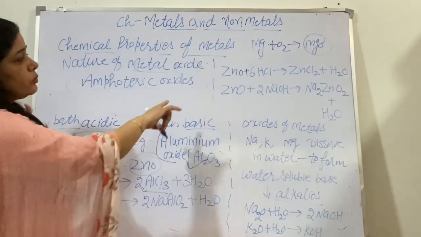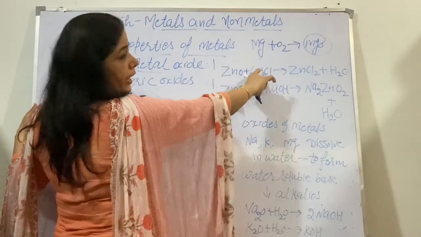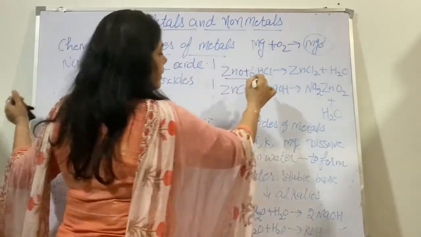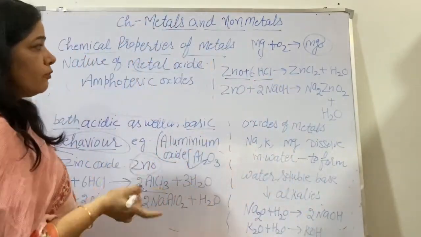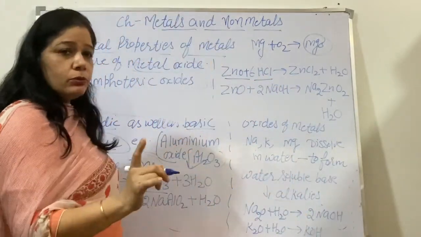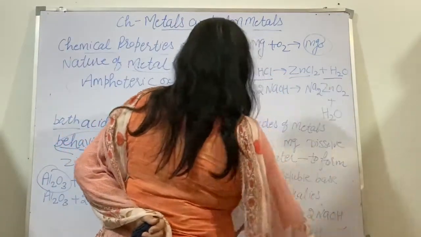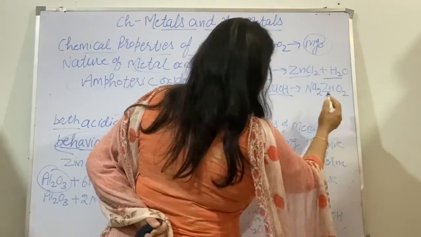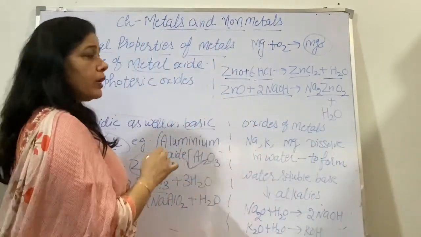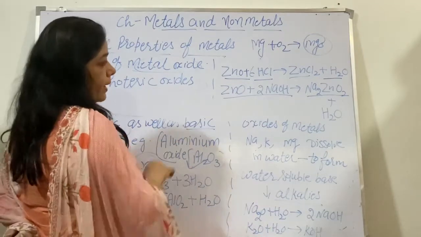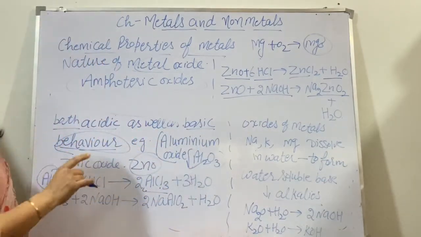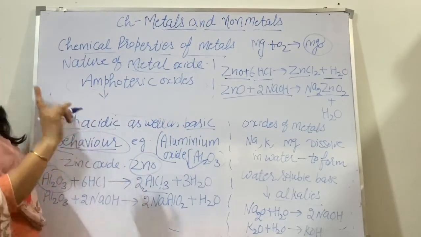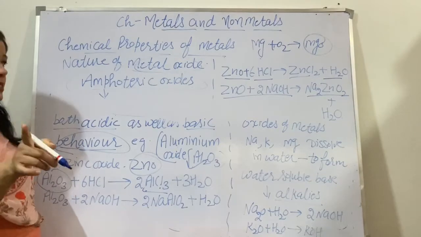Now the example of zinc oxide. As I told you, the two examples are aluminium oxide and zinc oxide. Now I am showing zinc oxide with hydrochloric acid and sodium hydroxide. As zinc oxide reacts with hydrochloric acid, it forms ZnCl2, zinc chloride, and water, and as it reacts with NaOH, it forms sodium zincate, Na2ZnO2, and water. So these two examples you can write for the amphoteric oxide. Ampho means both, that show both acidic as well as basic behavior.